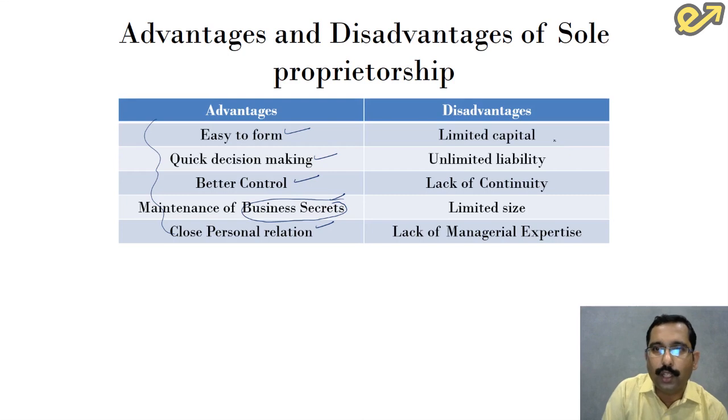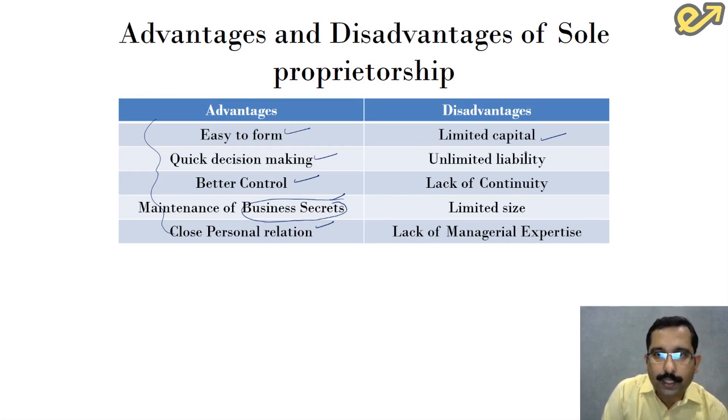Now let us focus on the disadvantages. First one is limited capital. While discussing the characteristic features, we discussed that it is one man's capital. So it is one person's ability that matters in arranging for the capital since it is limited.